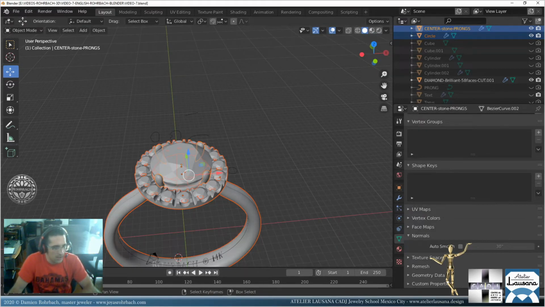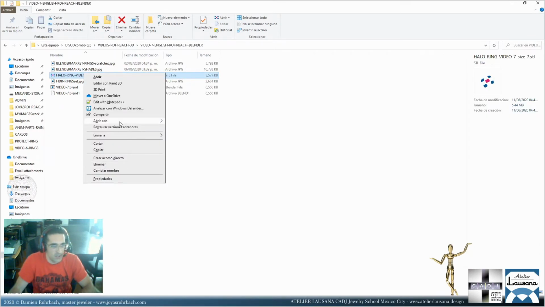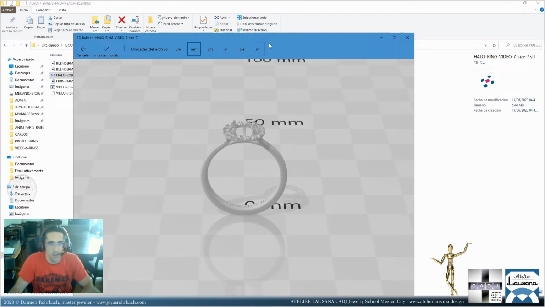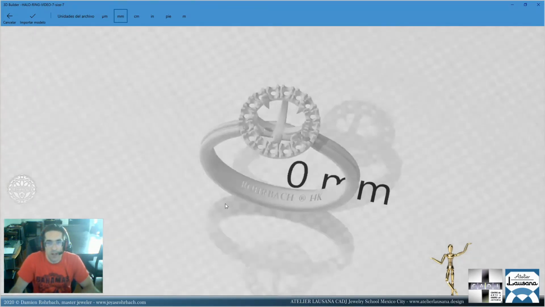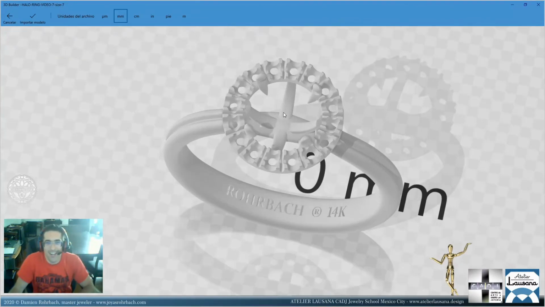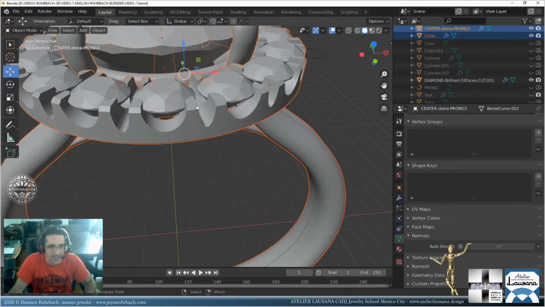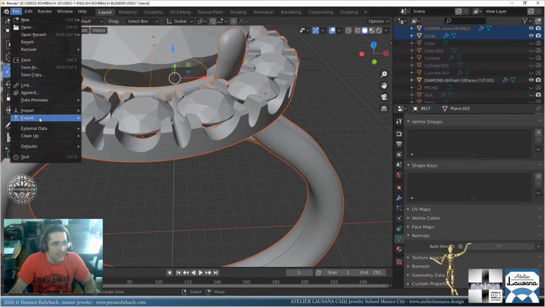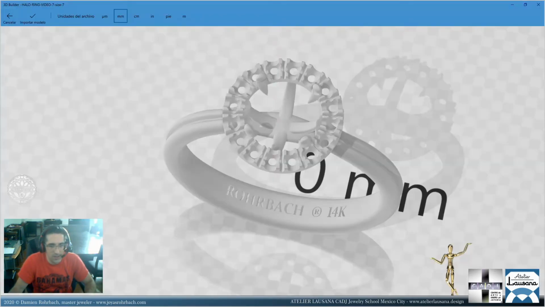Okay, now let's go to here. So this is my STL. We can open it with the 3D Builder directly from Windows, and this is the STL file that you can send. You know what? I forgot the belt. Okay, that happens. So you go there. I forgot. So with the Shift key, this guy. All right. Export STL, selection only. There we go.